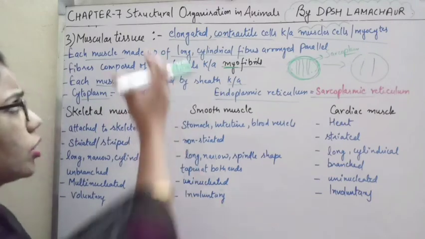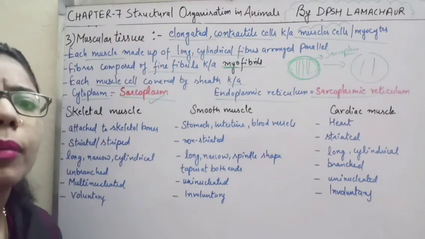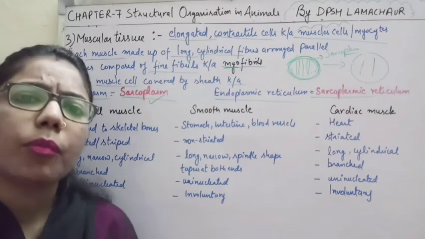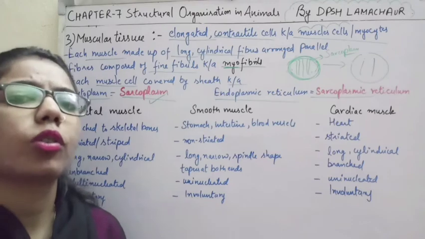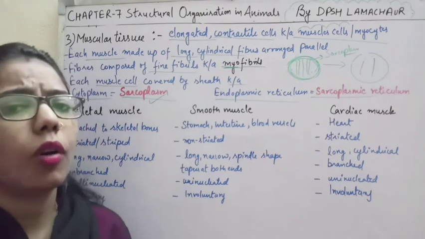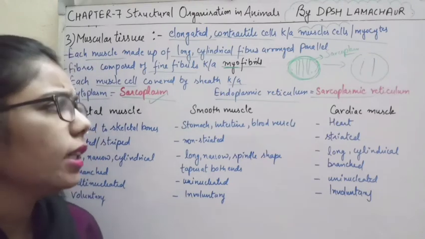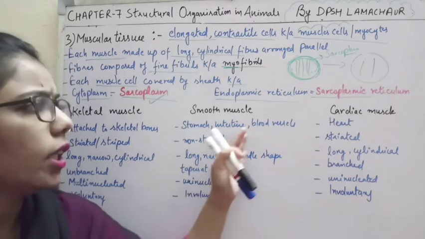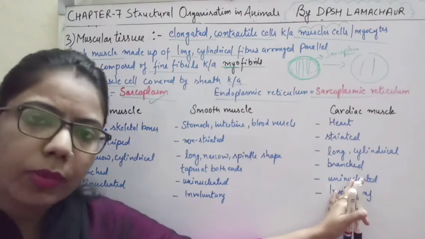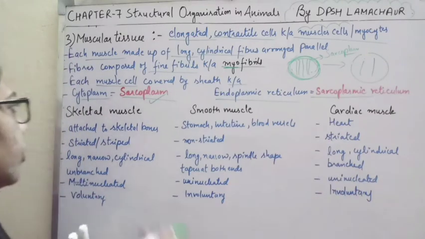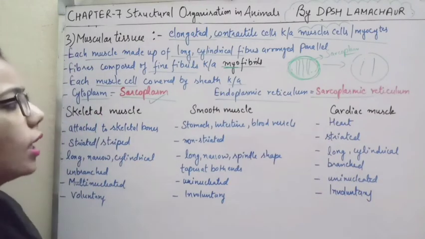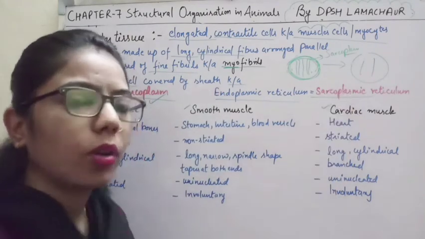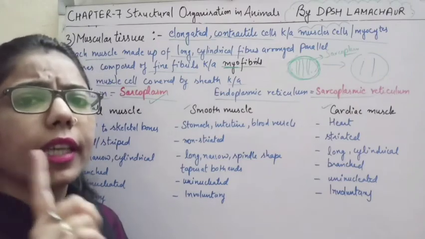What is the general feature of the muscles? If we talk about the function of the muscles, it is for locomotion and movement, or sometimes we can say for the contraction and relaxation of the body movements. So now, on the basis of different characteristics, we have three types of muscles. How many types of muscles? Three types: first one is skeletal muscle, second is smooth muscle, and third is cardiac muscle. First of all we will take the first point.